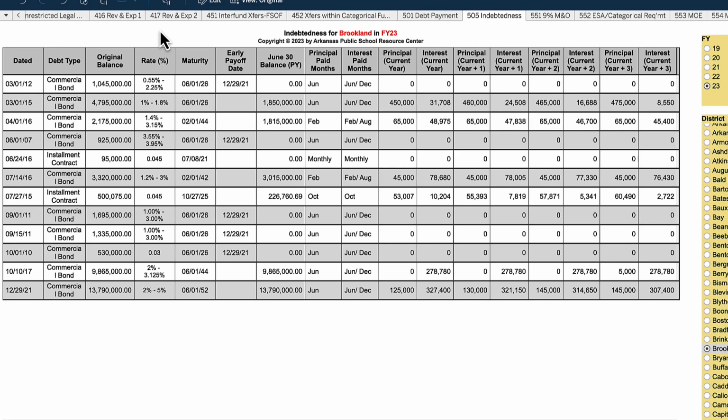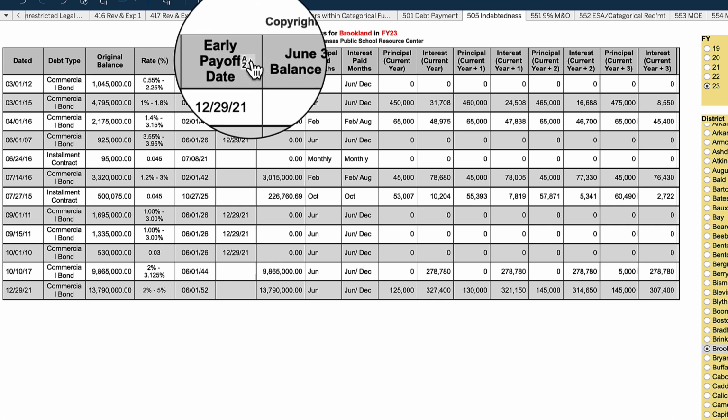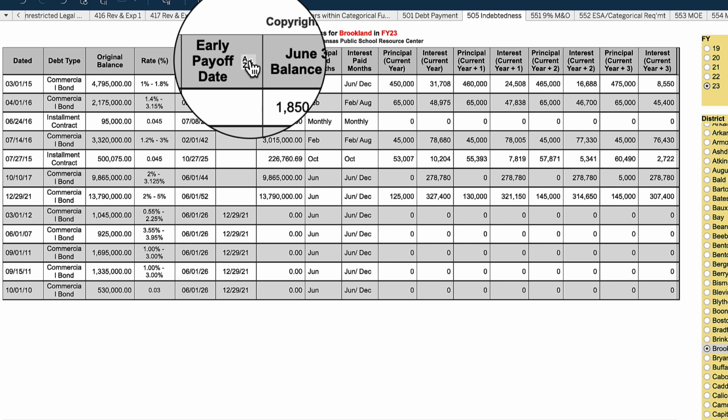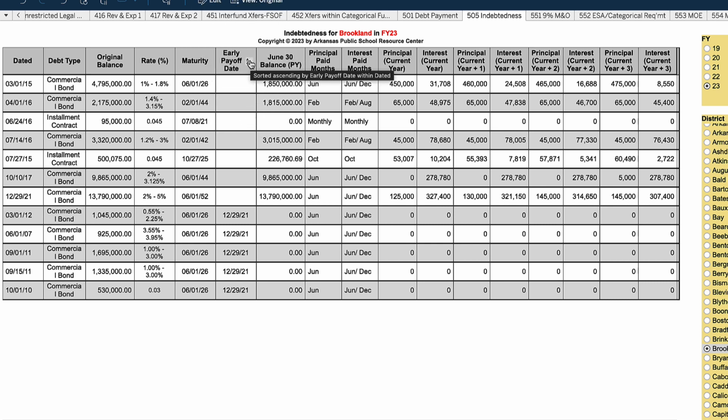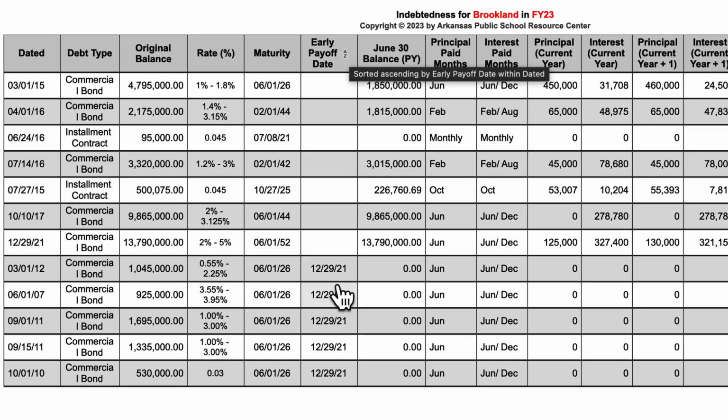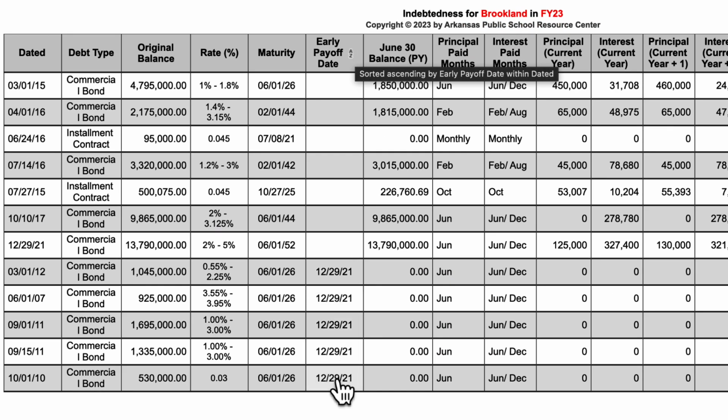All right, once you're in CFAM 505 Indebtedness, you can sort by early payoff date. I wanted to do that because that shows for their district. If you look down here at the bottom, since I sorted by early payoff date, they paid off bonds in December of 21, and then at the very same time, they increased their debt.